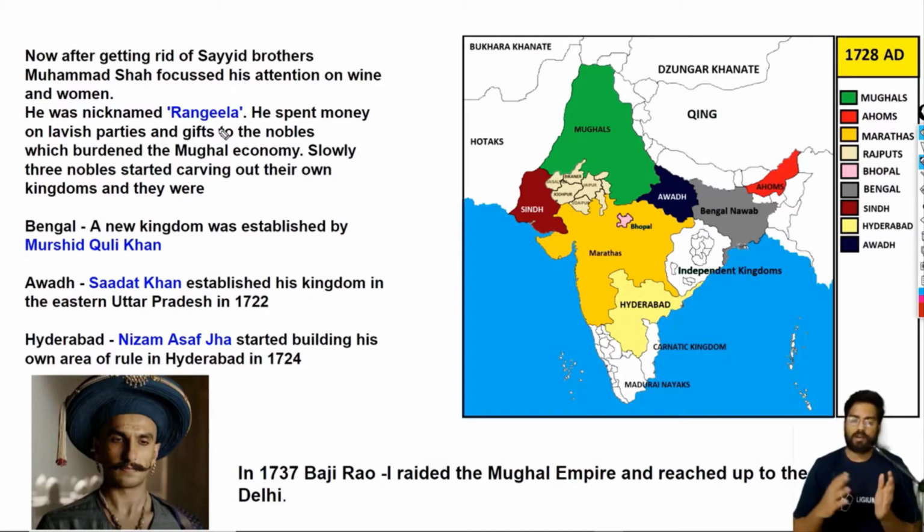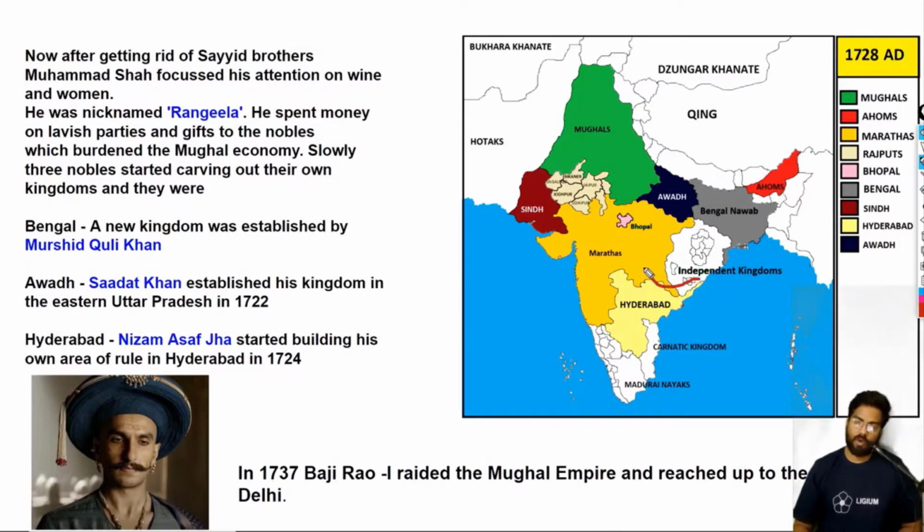Slowly, he was occupied in luxurious things, and he threw lavish parties. This led to the decline of the Mughal Empire. He was a weak, incompetent ruler, and he later accused his friend Asaf Jah of treason. So Asaf Jah decided to leave Delhi. The Mughal rulers ruled from Delhi. Asaf Jah, the Nizam ul Mulk, was accused of treason, and that is why he left Delhi and carved out his own empire. So this was the empire he carved out.